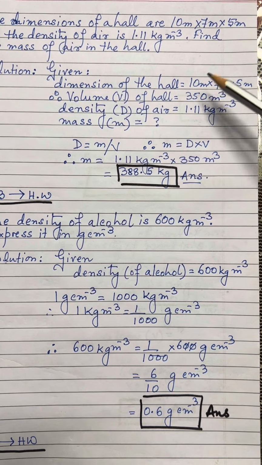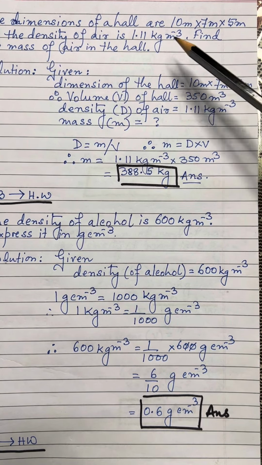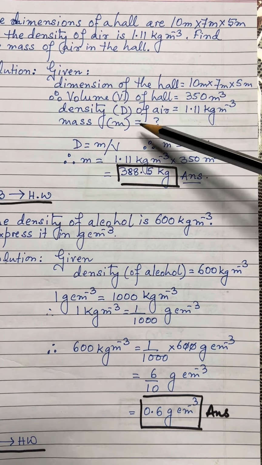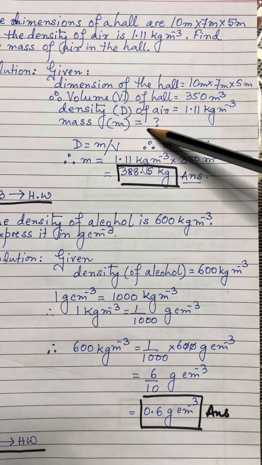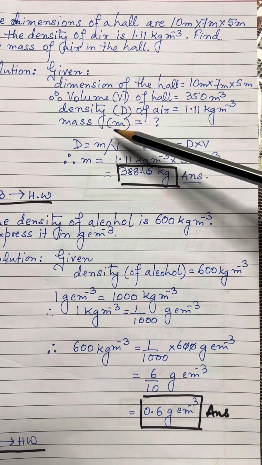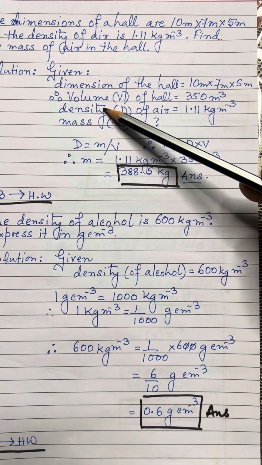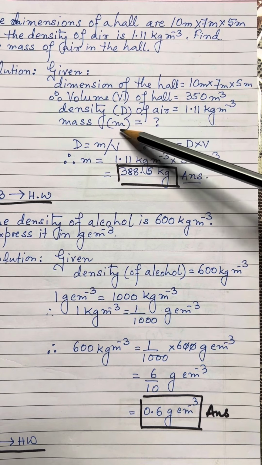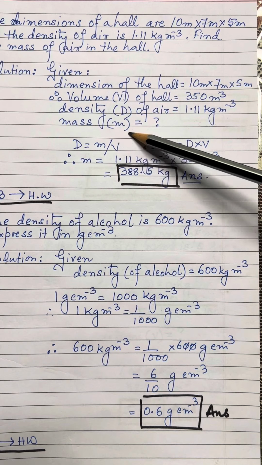So, please, after writing the values, just cross check whether you have written the same values or not. Now, what we have to find out is mass m. So, we represent volume as V, density as D and mass as m. We have clearly written it over here.